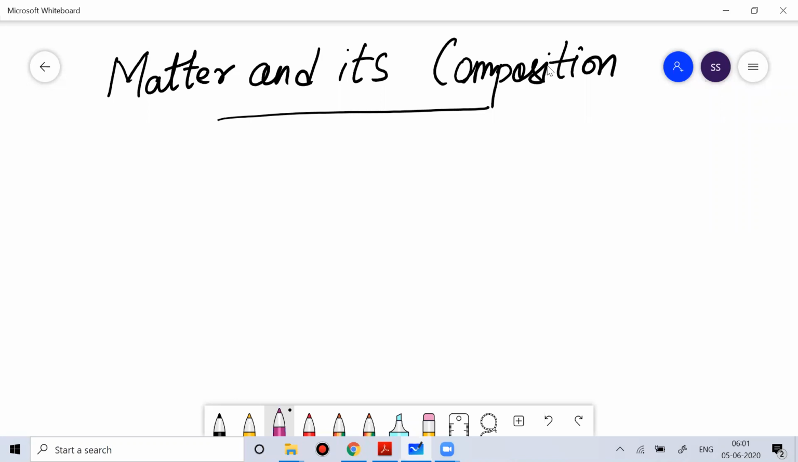In this class of chemistry, what I will talk about is a very important topic of chemistry that is called matter and its composition. So, guys, you are all in class 7th standard, and you are now mature enough to understand the world of science.